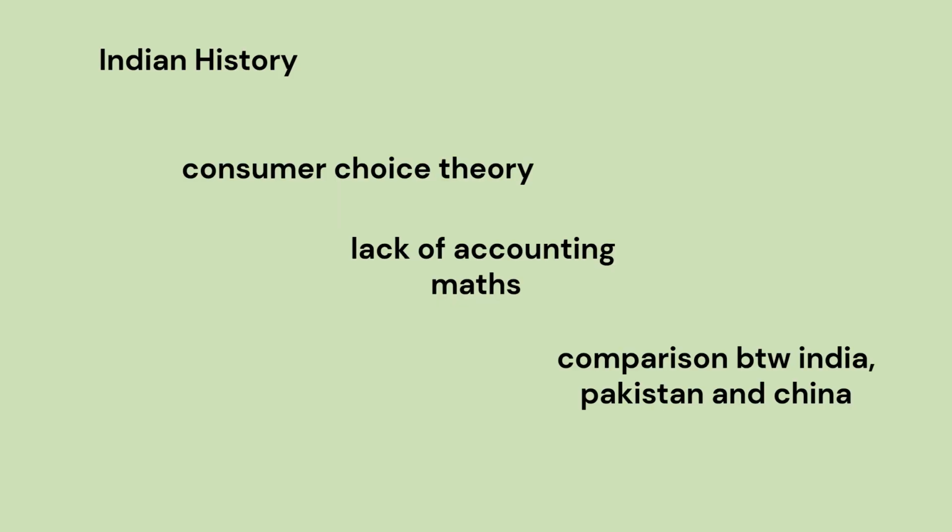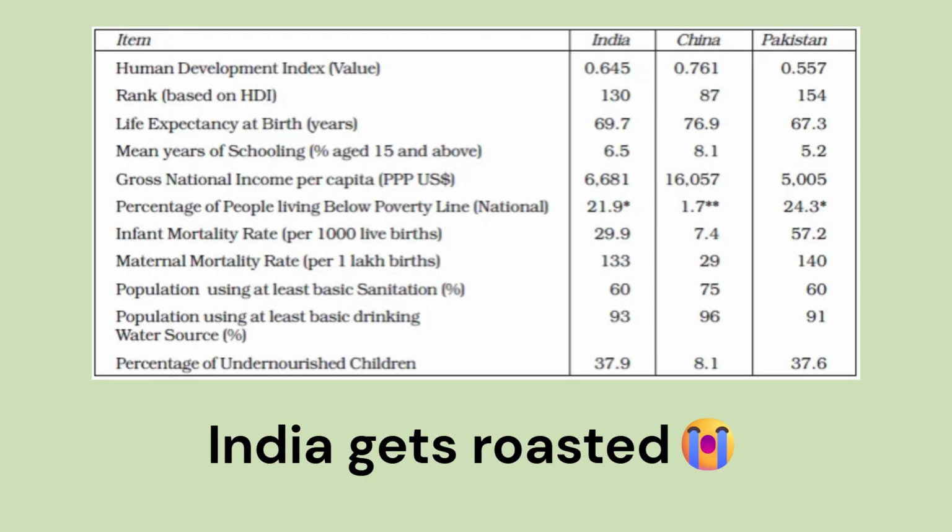The final point is about the last chapter of macroeconomics, a comprehensive comparison between India, China, and Pakistan. This chapter isn't present in the Gaokao, and I think it is justified because if you have actually read that chapter, you would know where India stands next to China.